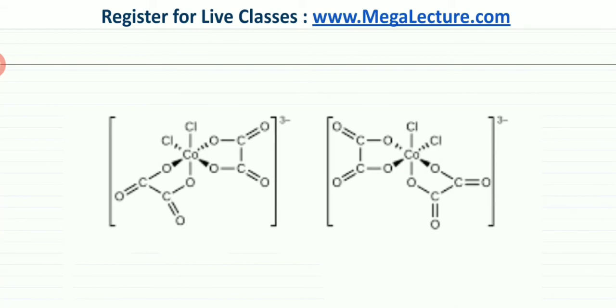And also remember that this would only happen if the two Cls are on the same side and making an angle of 90 degrees to each other. Only then would they be non-superimposable, because if the complex were trans and the Cls, instead of being adjacent to each other, were opposite to each other, then there would be symmetry, and the mirror images would be superimposable. So in that case, there wouldn't be any optical isomers. So the Cls or the monodentate ligands have to be pointing in the same direction.